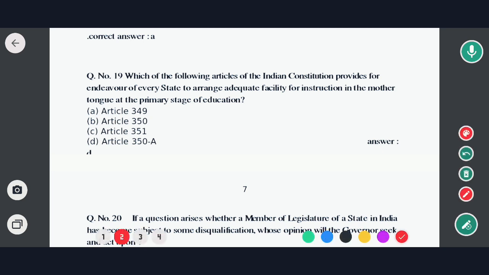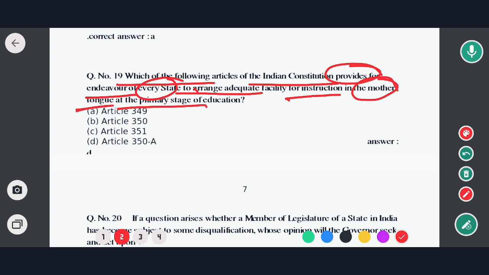Next question is: which of the following articles of the Indian Constitution provides for the endeavor of every state to arrange adequate facility for instruction in the mother language at the primary stage of education? So options are Article 349, Article 350, Article 351 and Article 350A.